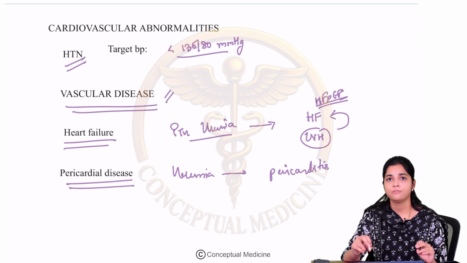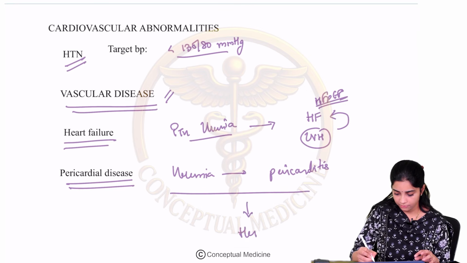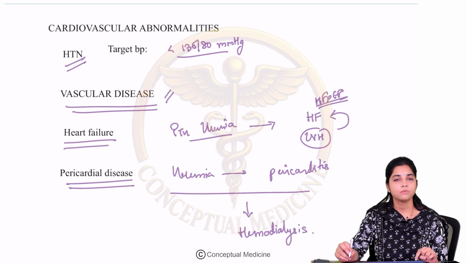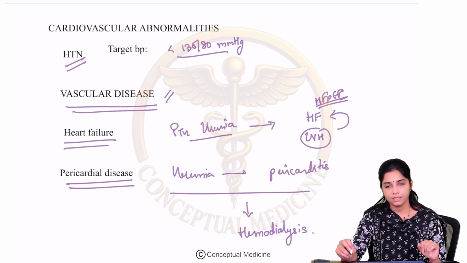These pericardial effusions need not always result in a tamponade. Whenever there is a uremic pericarditis, it is an indication for urgent hemodialysis. We have already learned the indications too. One indication is refractory hyperkalemia, another one is uremic pericarditis.